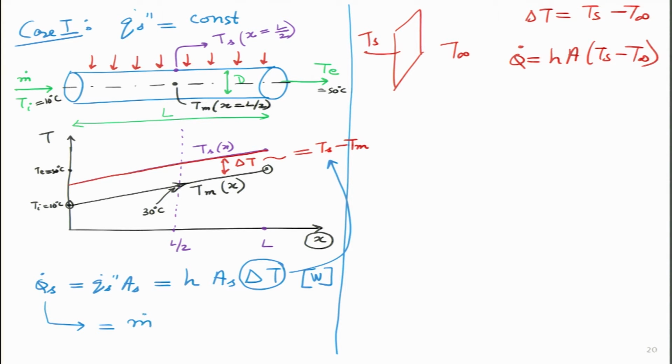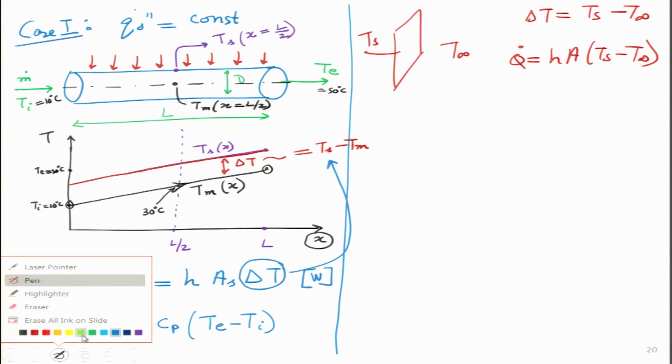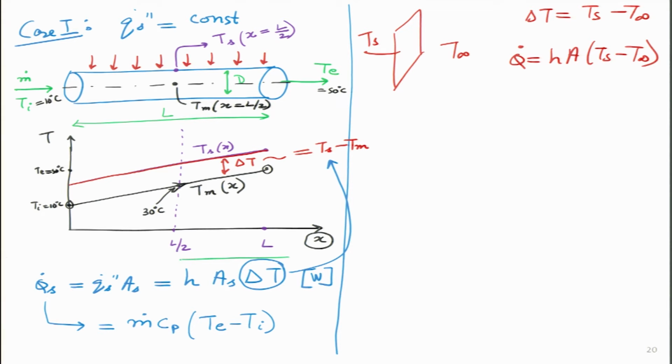I know the mass flow rate of the fluid, I know its specific heat, and if I know the expression for the exit temperature and the inlet temperature, I can just write that this is Te minus Ti. So, both these quantities actually turn out to be equal. So, this thing is equal to this thing over here, and this will give us a lot of knowledge about delta T, about H also, and other parameters as well.